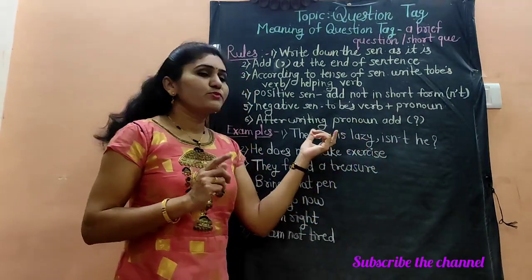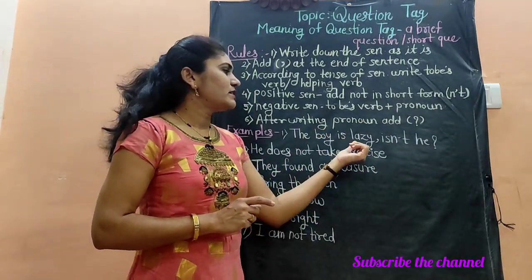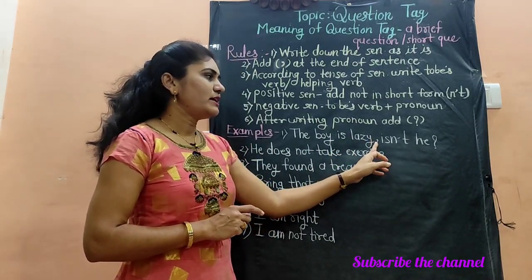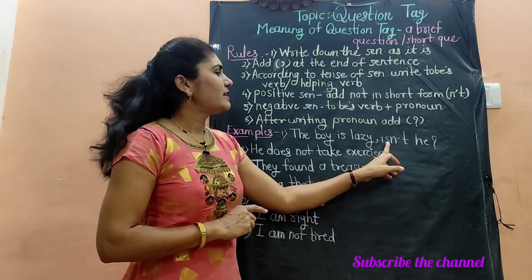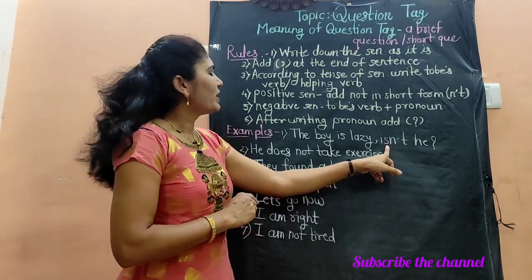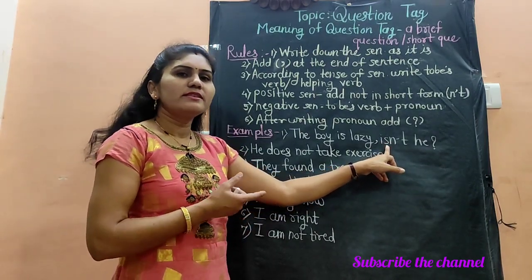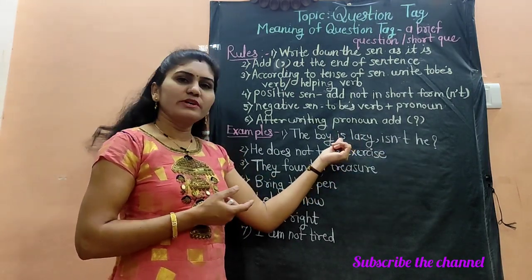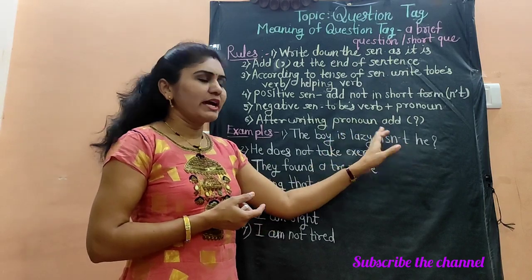So what changes have we done? First we have written the sentence as it is. Then after that we have added here comma. Then we have written here the to be verb or helping verb. If the to be verb is given in the sentence, then write it down as it is.